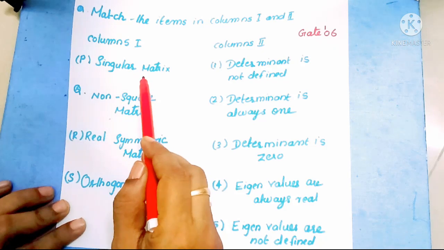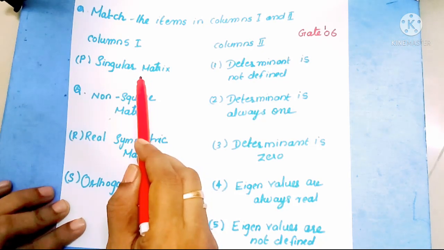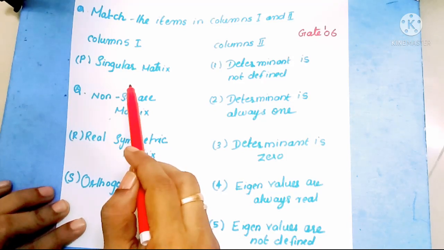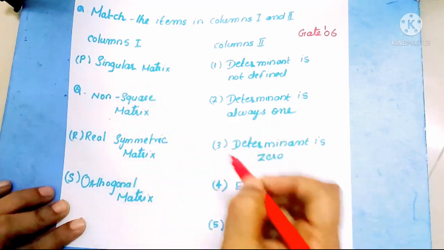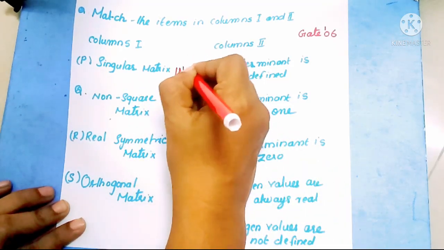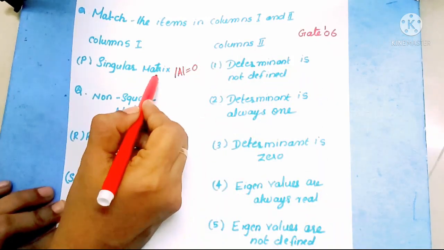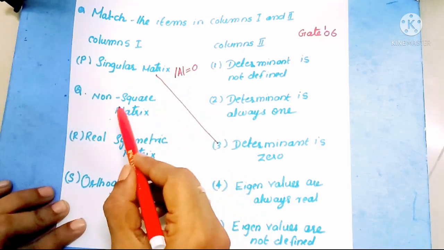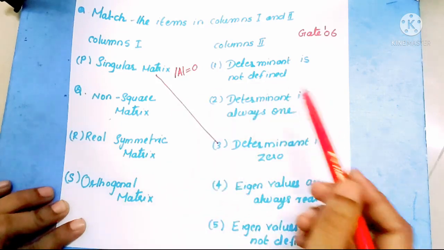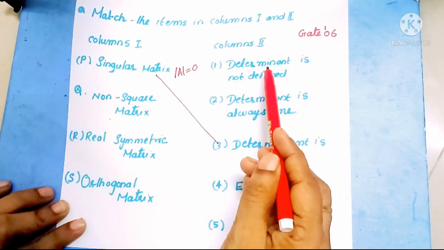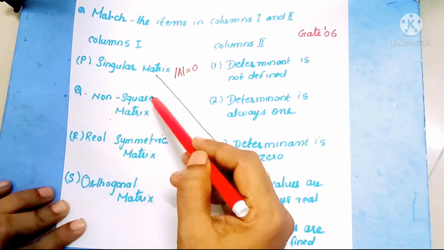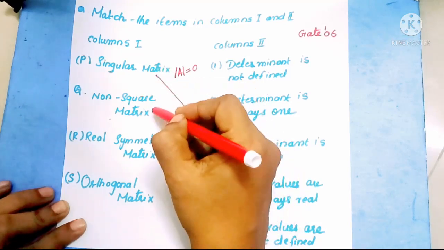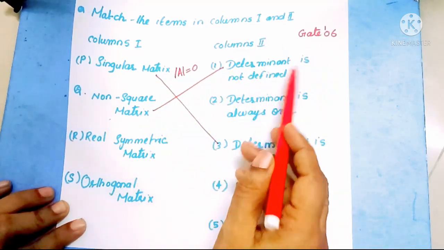First, singular matrix. What is the condition of a singular matrix? When the determinant of a matrix is 0, then we call that matrix a singular matrix. That means the condition becomes determinant of A should be equal to 0. So we can match P with 3. Next, a non-square matrix. Here we can take option 1, determinant is not defined. If you consider a non-square matrix, we couldn't define the determinant value of this non-square matrix. So we can match Q with 1.